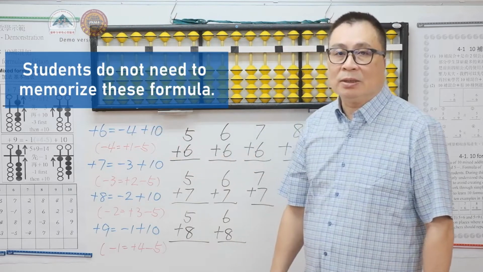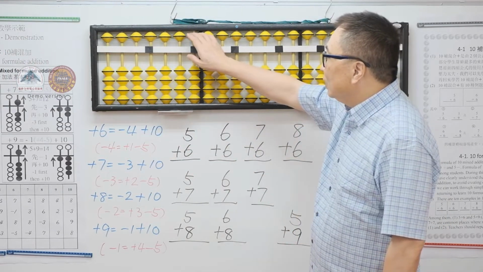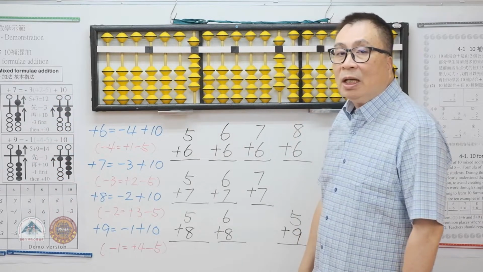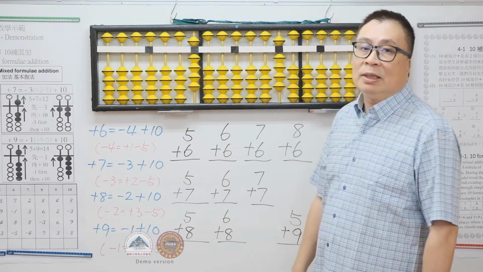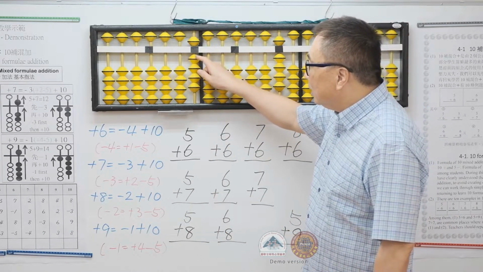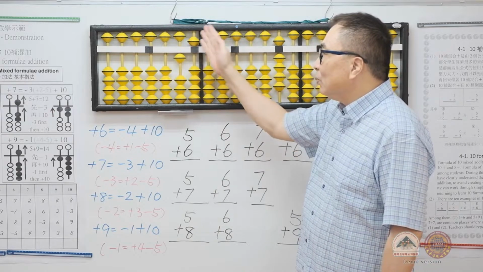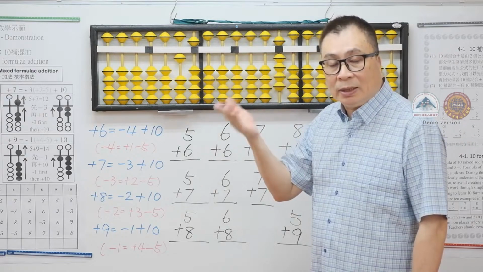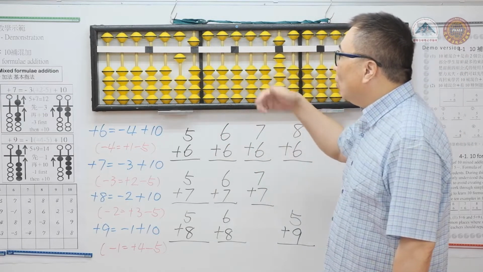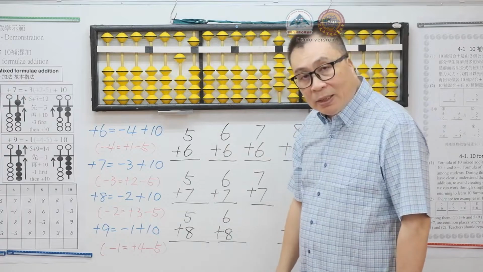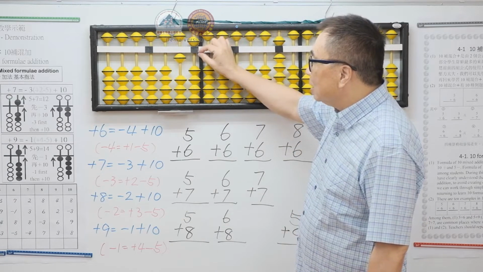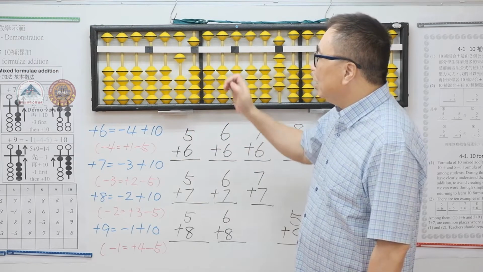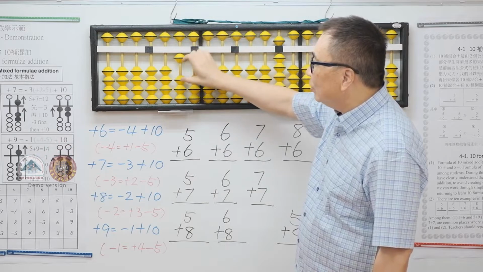For example, we have 9, and we want to add 6. Plus 6 equals minus 4 plus 10, where we can minus 4 directly here. We can mention to students that this is our original tens complement addition. Next, we want to continue to plus 6, which is minus 4 plus 10. However, we don't have 4 to minus. This is where we need to use the 5's complement subtraction. Minus 4 equals plus 1 minus 5, then plus 10.